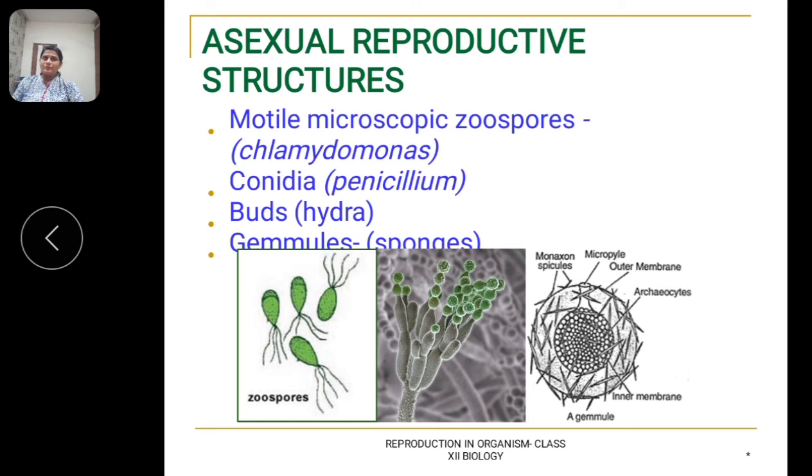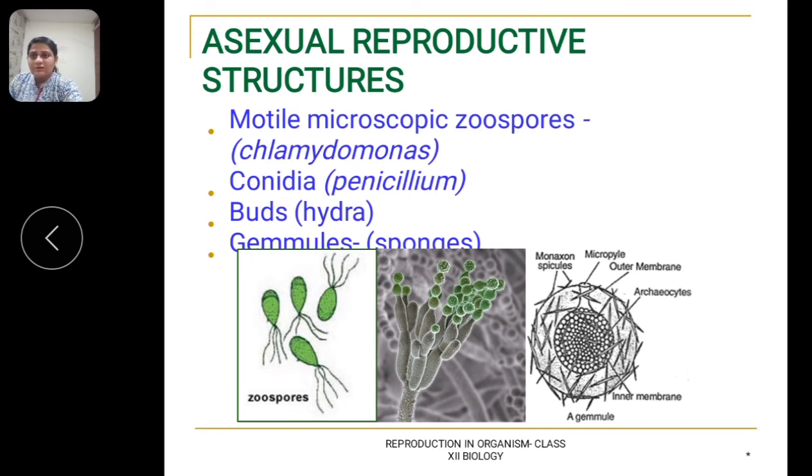These are the most common reproductive structures seen in members of the kingdom fungi and simple plants such as algae, for example Chlamydomonas, Albugo, Ulothrix, etc.